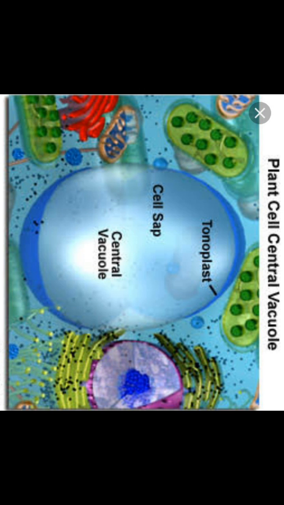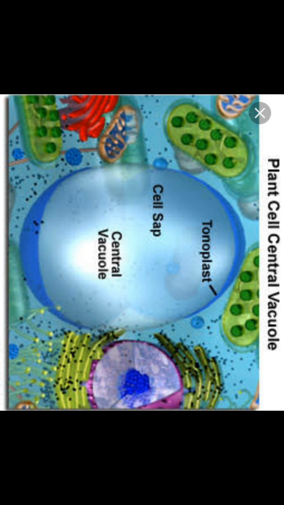Next, one more important point regarding these vacuoles, and especially in plant cells, the vacuoles can occupy up to 70% of the volume of the cell. How great it is, right? So 70% of the volume in the plant cells is occupied by the vacuoles only. Understand? Next, one more important point.